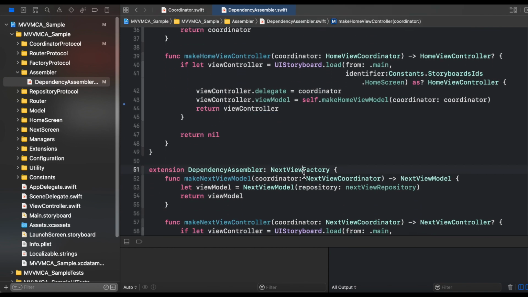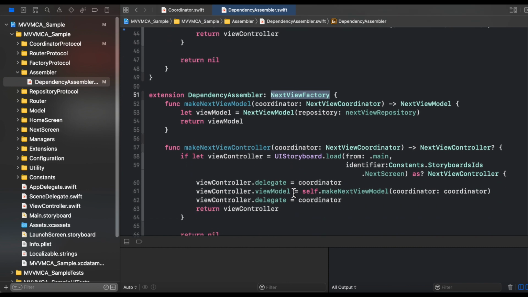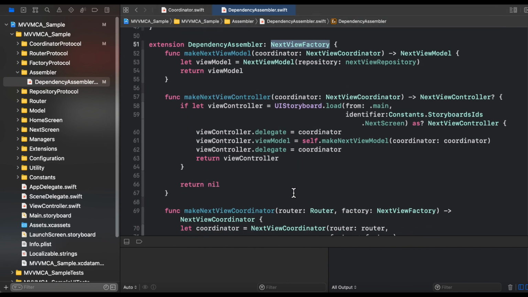Next is the same thing for the next view factory. And now our dependency assembler is adopting the next view factory protocol, and it is doing the same thing as we have done for the home view screen. Now at this particular point you would be thinking that if we are doing this for each and every screen in our dependency assembler, then the dependency assembler will ultimately become a very huge class.